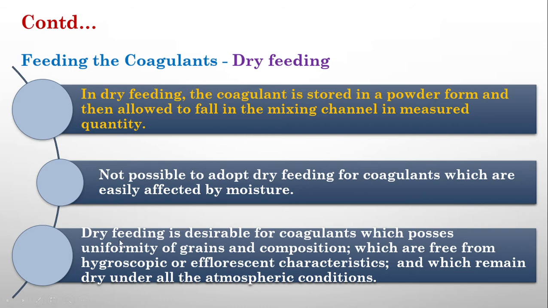This dry feeding is used when the coagulants possess uniformity of grains and composition. It is in uniform shape and size, and they are free from hygroscopic or efflorescent characteristics. When the powder has no hygroscopic nature, then only we can use this for dry feeding. If it is hygroscopic, then that powder will become solution, so we cannot use the dry feeding methodology.